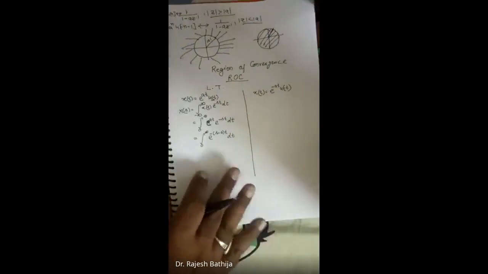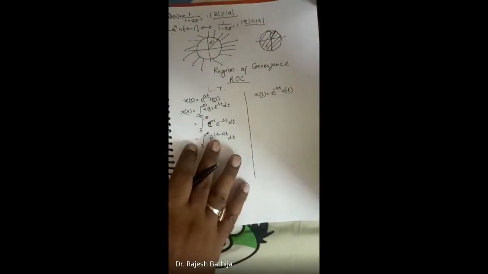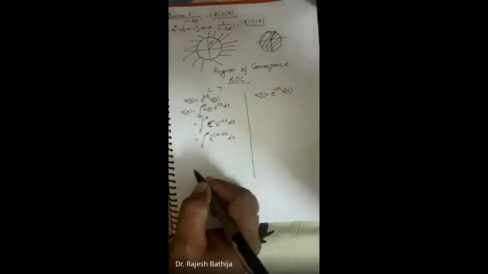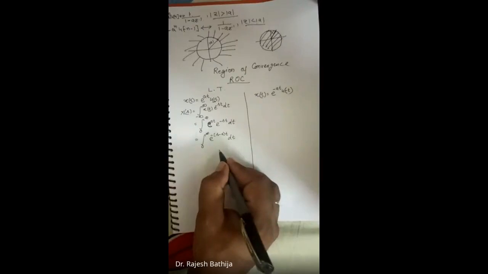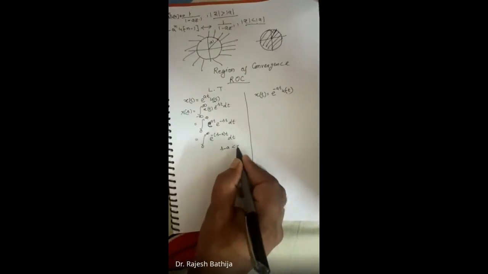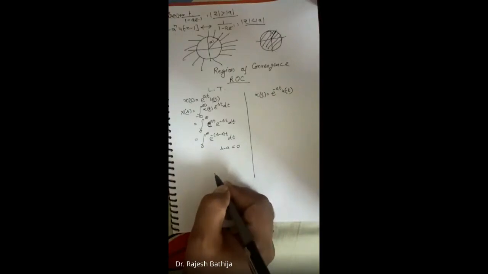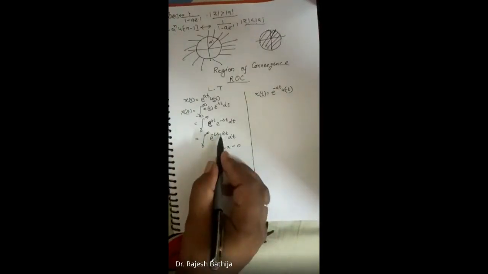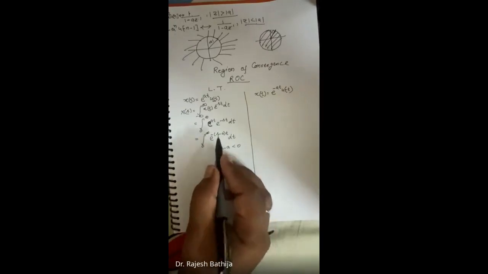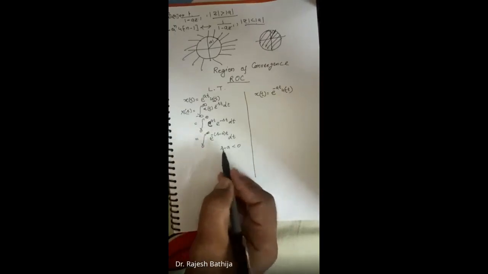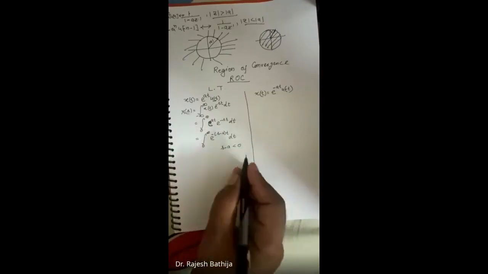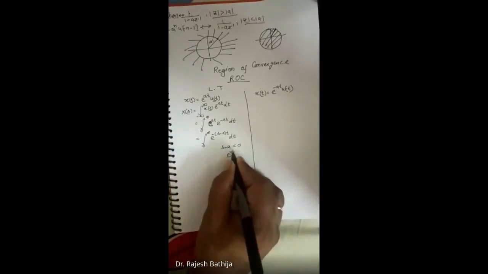Now, can I calculate this value for all values of s? Suppose, for example, the real part of s minus a is negative, less than 0. Then the negative sign in front makes it positive, so we get e to the power of a positive value, for example e to the power 4t.